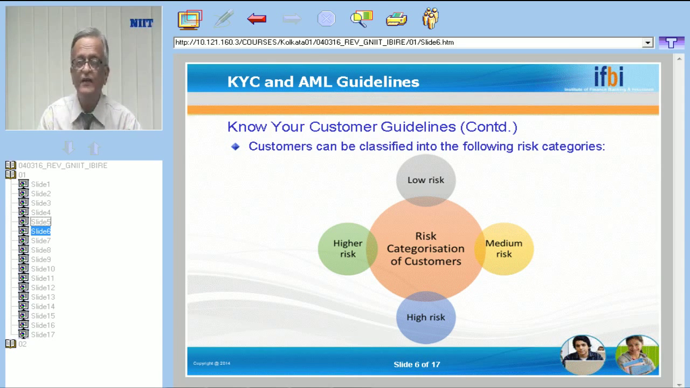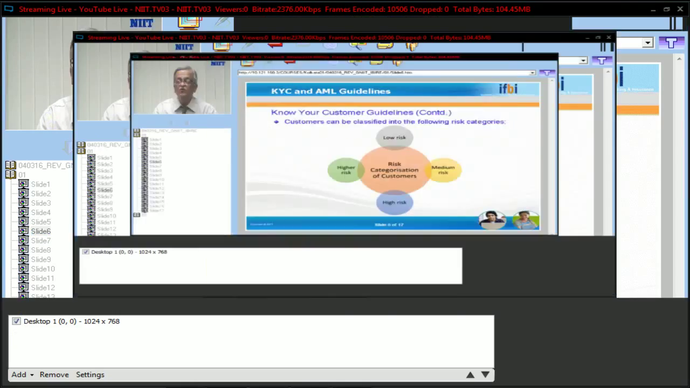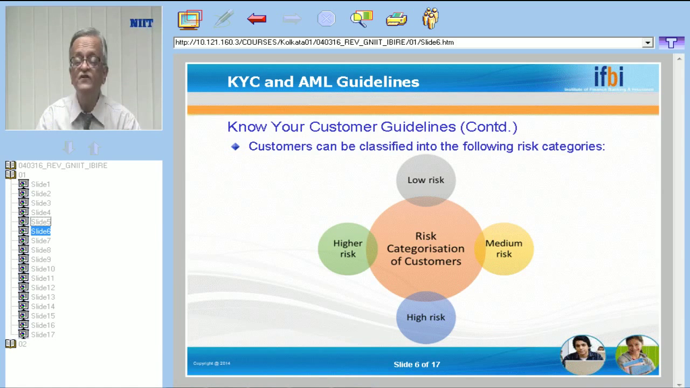For example, all low-risk customers are given a threshold limit of 10 lakhs. This is just an example. So any transaction where an amount of 10 lakhs and above takes place, then automatically the system will give a caution notice. So we have to be careful, we have to ask the customer, what is this transaction about? What is the background of this transaction? All these things we can ask the customer.